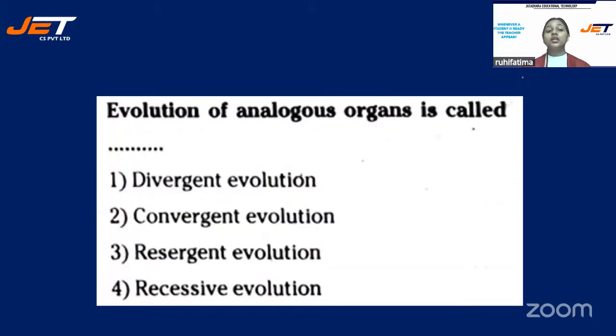Next question. Evolution of analogous organs is called. And your options are number one, divergent evolution. Option number two, convergent evolution. Option number three, resurgent evolution. Or is it option number four, recessive evolution?